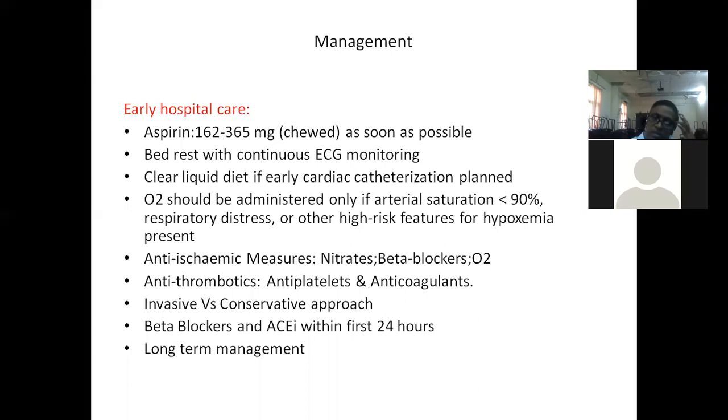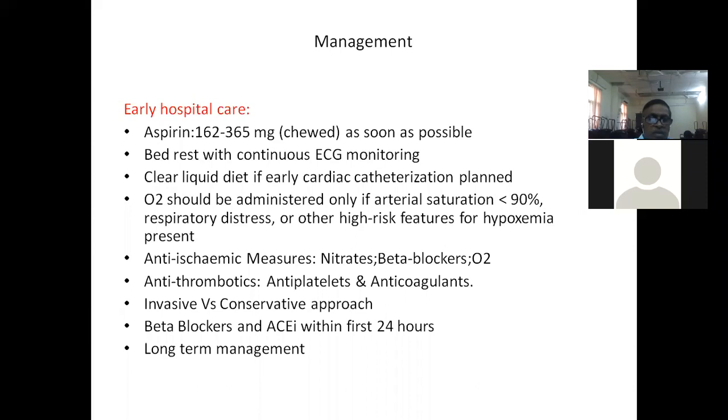The ACE inhibitors, ARBs, the importance I told you in the last class. So beta blockers and ACE inhibitors are having cardiac benefit, survival benefit. They have a remodulating effect over the ventricular myocardium. That's why beta blockers and ACE inhibitors or ARBs are indicated. They should preferably be started within 24 hours and they should be titrated to the patient's need while watching the contraindications and side effects in patients.